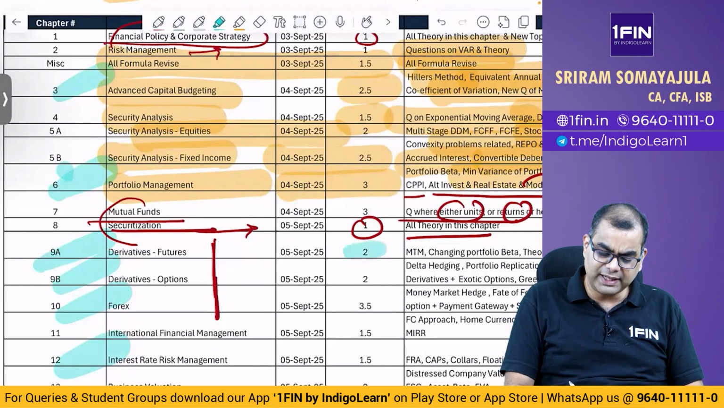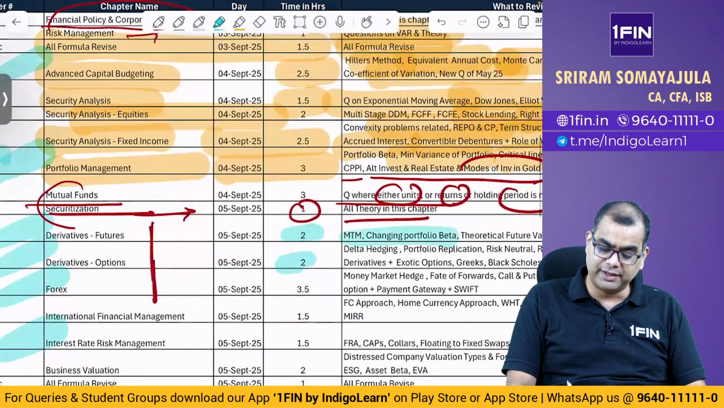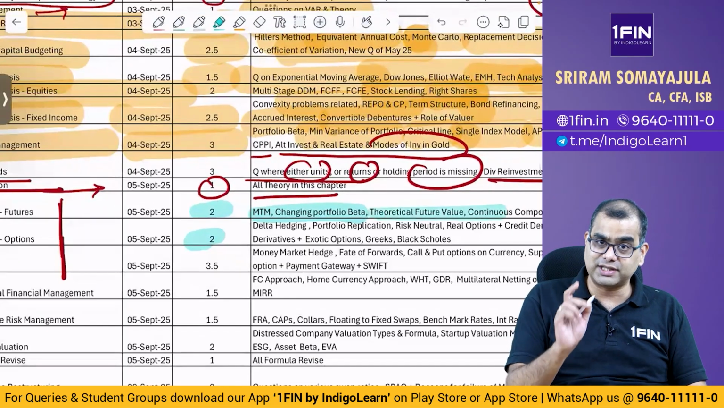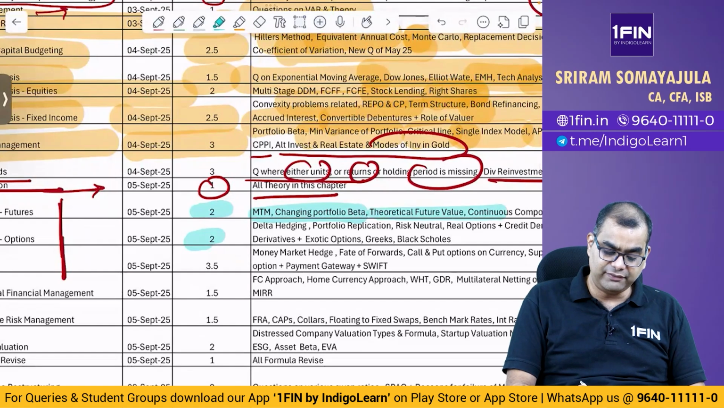Okay. Spend a couple of hours on derivatives, futures separately and options separately, MTM, changing portfolio beta, theoretical futures, continuous compounding, what is natural log, all of that please remember. Then when it comes to options, spend time on delta hedging, portfolio replication method, risk neutral, real options.